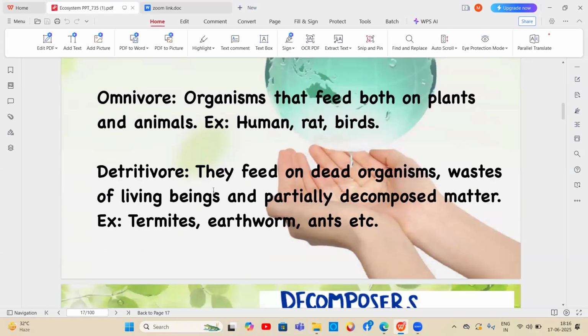So another one is the detritivores. They feed on dead organisms, the waste of living beings, and partially decomposed matter. Mainly they get energy from dead organic matter or waste of the living beings, and they decompose this matter from complex and toxic compounds into simple and harmless forms. Examples for these detritivores are termites, earthworms, ants, etc.